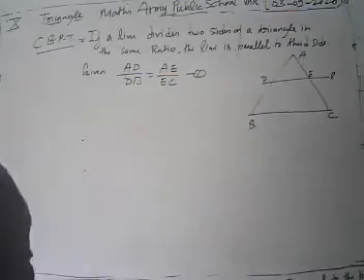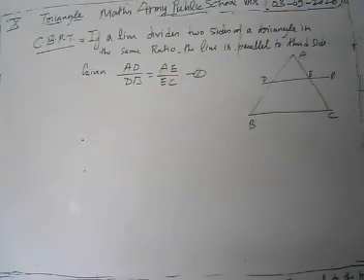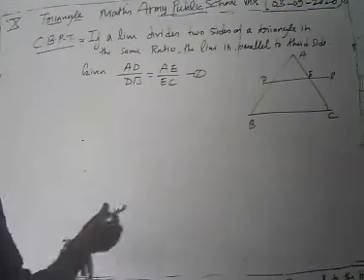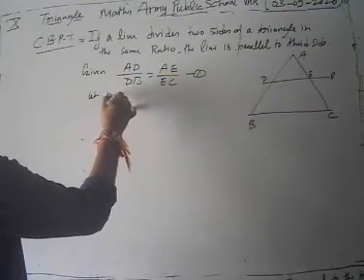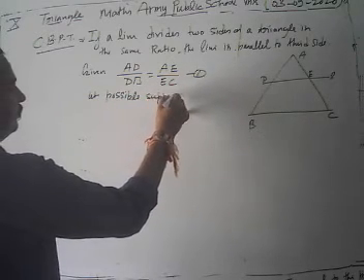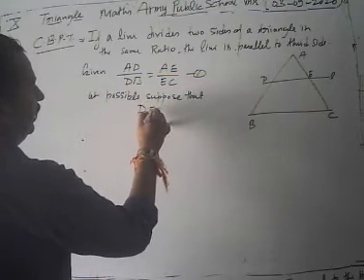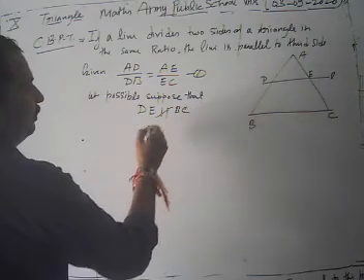Then what do we do to prove it? We have the given part. Now to prove it, we are going to use the method of contradiction. We have to show that DE is parallel to BC, but we start with a supposition. Suppose that DE is not parallel to BC.